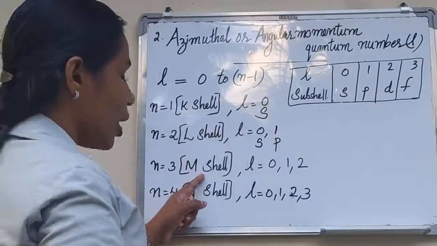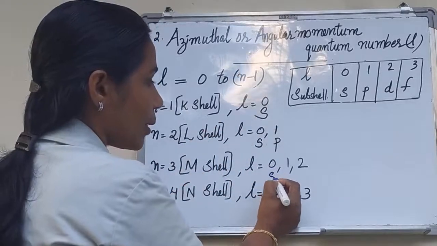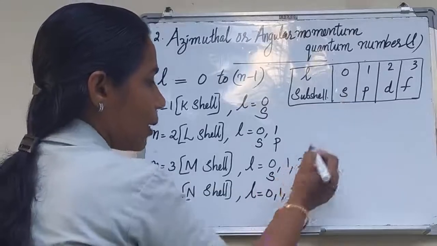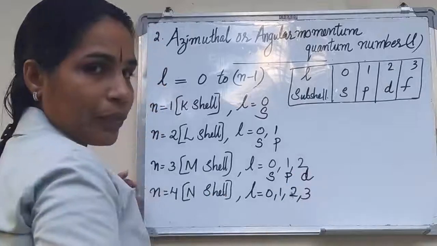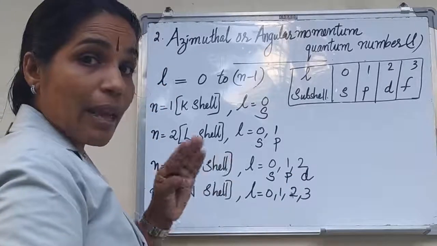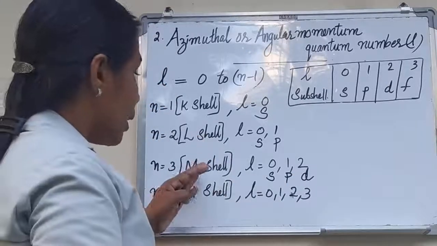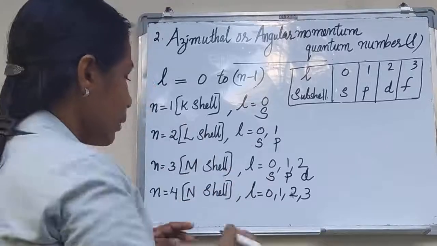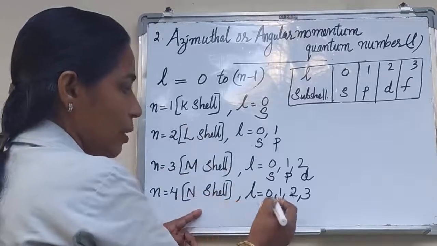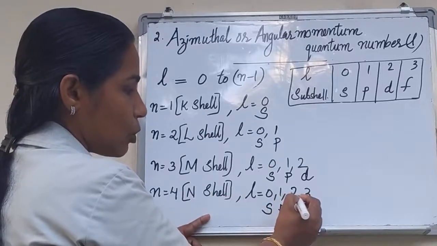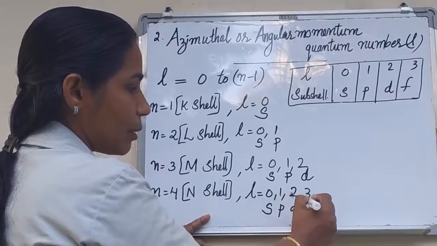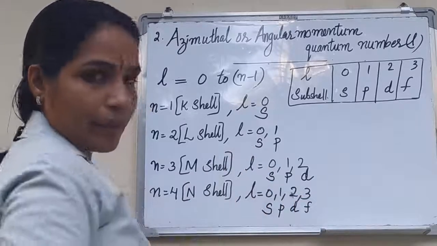Then in the M shell, 0, S subshell, 1, P subshell, 2, D subshell. Then there are 3 subshells in the M shell. Then in the N shell, 0, S subshell, 1, P subshell, 2, D subshell, 3, F subshell.